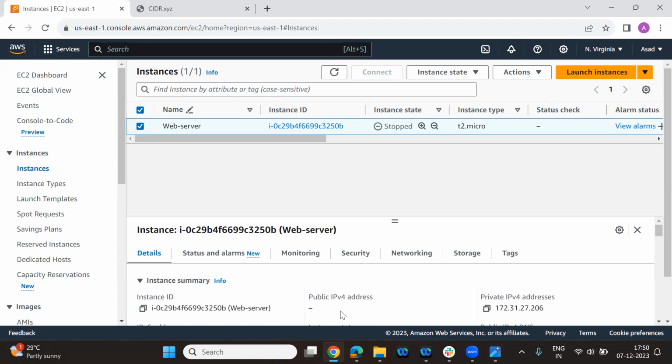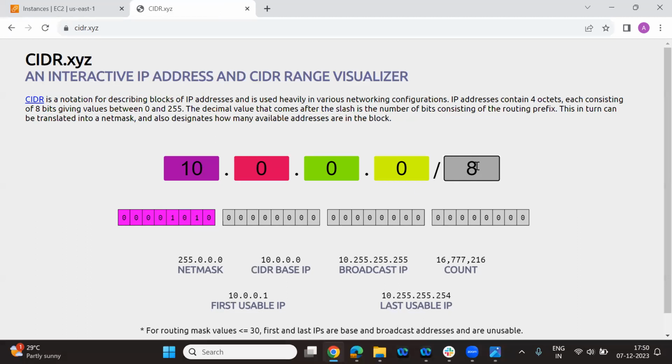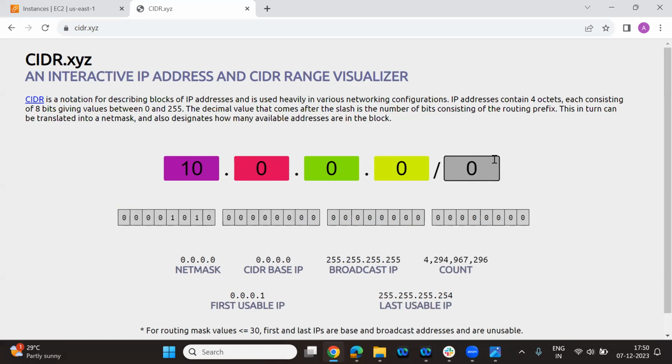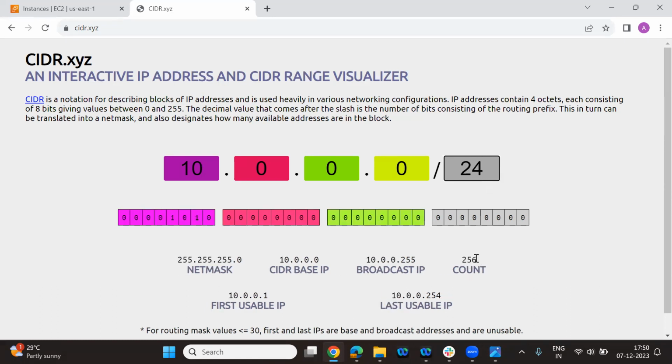Now coming to 8, there is a scenario of 8, 16, 24. If I move the value to 16, you see here this count becomes less. This is how many IP addresses Amazon got in the pool. If I move it to 24, only this many IP addresses are available.